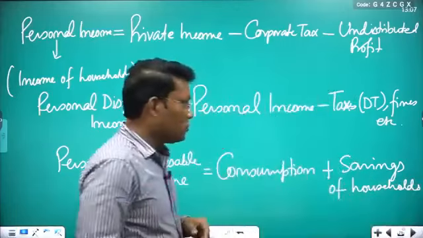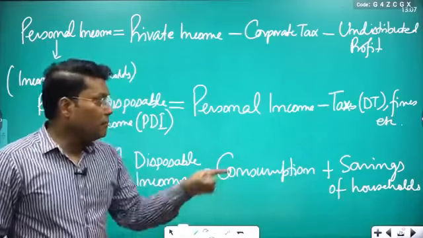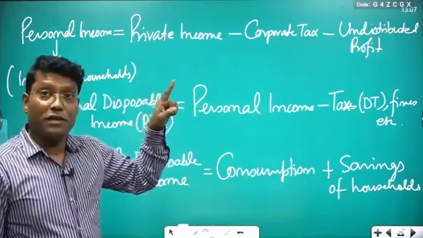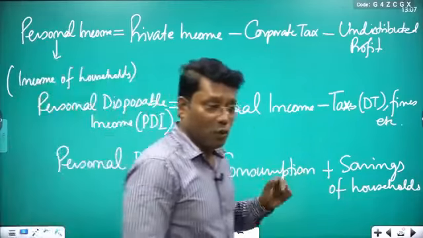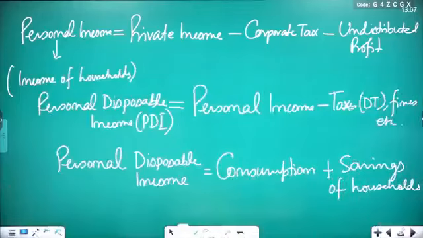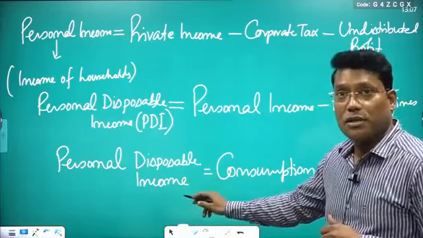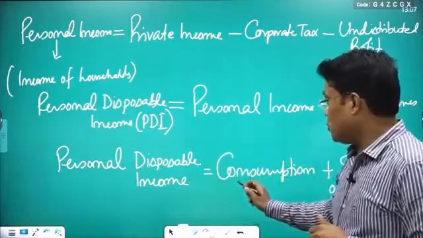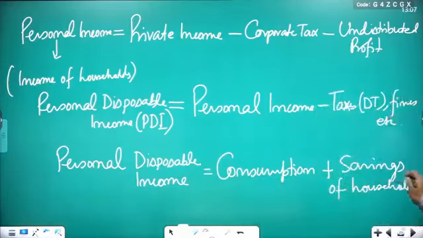Because undistributed profit we termed as savings of corporate sector. But here the savings are out of personal disposable income, which is the income of the households. So the household is going to save and going to consume. So you get consumption plus savings of households.